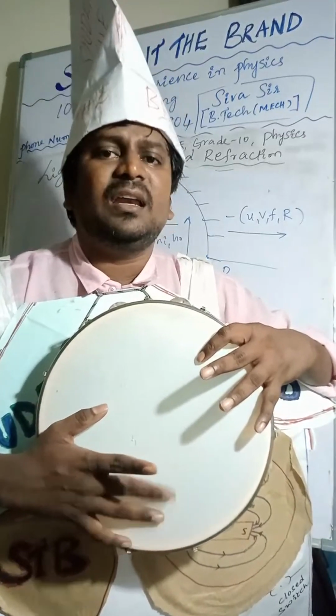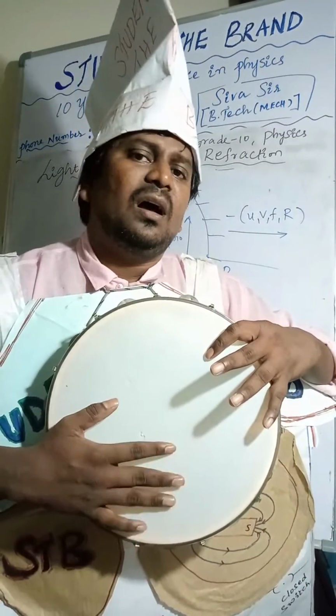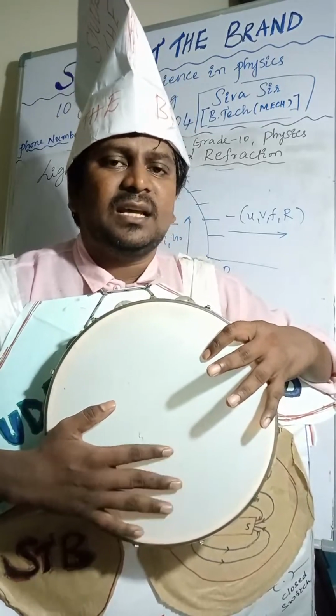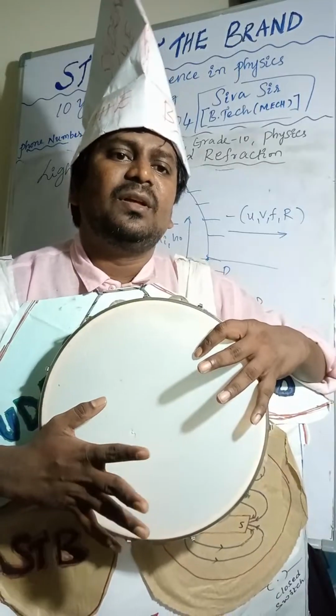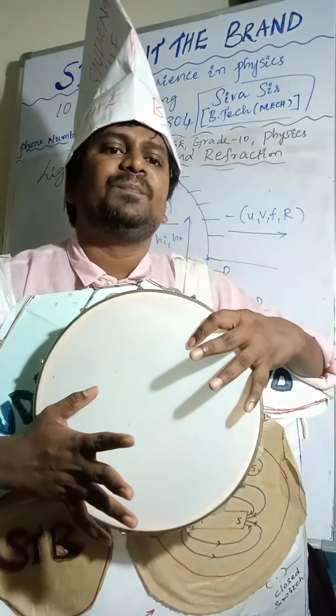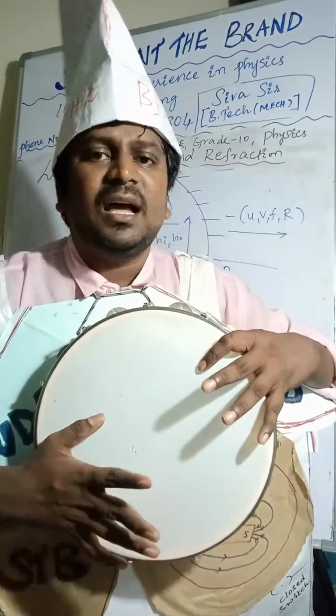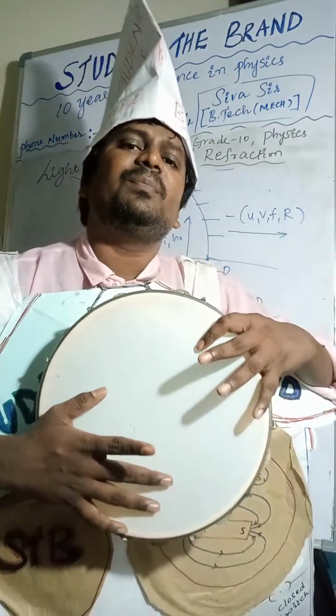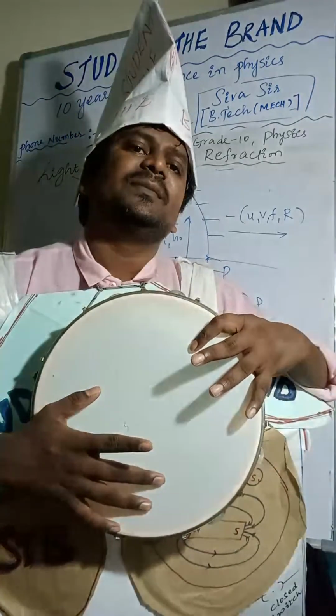Distances are negative opposite to the incident rays. Distances are positive above the principal axis. Distances are negative below the principal axis.